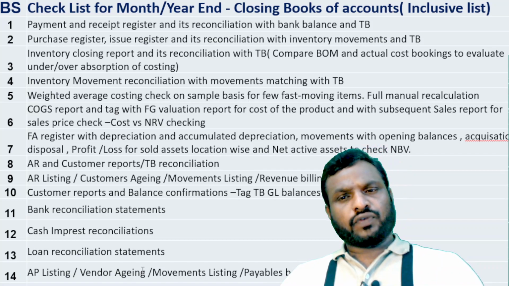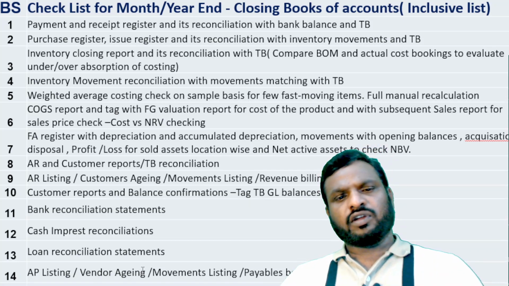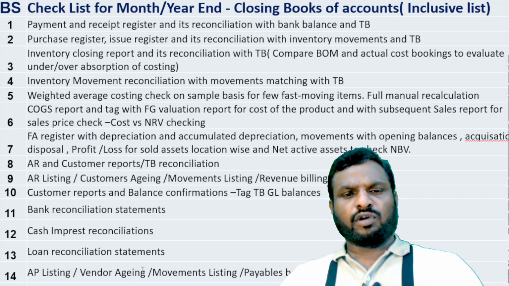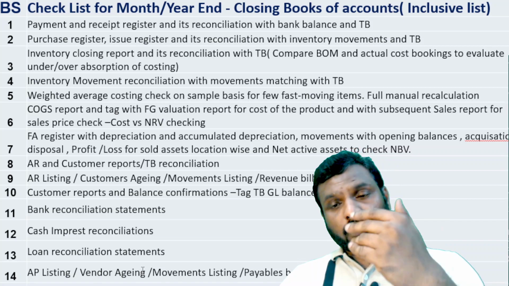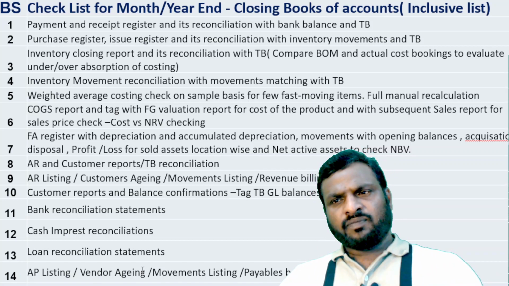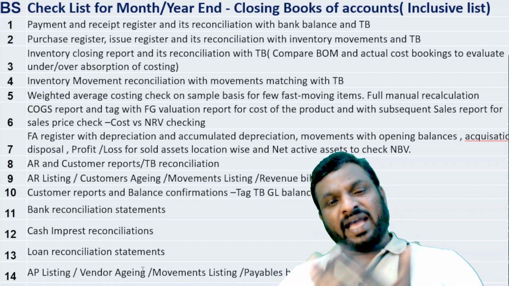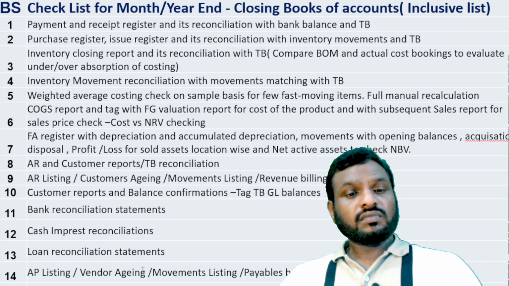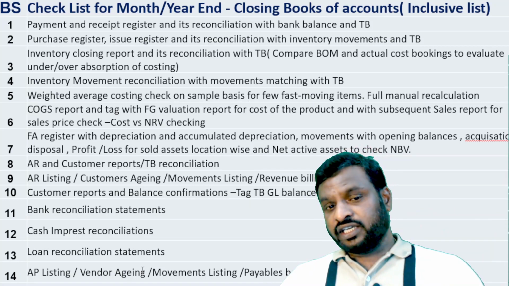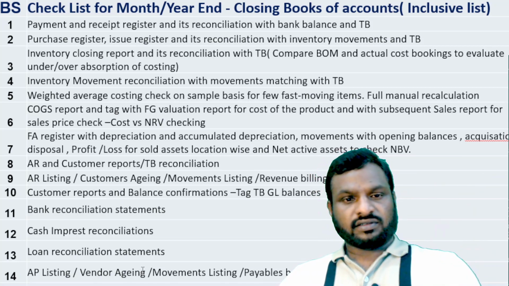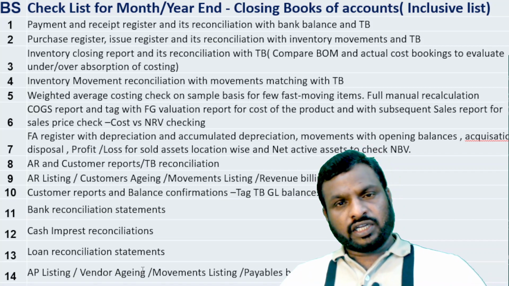Now come to the liabilities point of view. First will be non-current liabilities, for example loans, hire loans and other non-current liabilities which are going to be paid over more than 12 months. Take the loan schedule and match it with the bank confirmation report. It will match. If not matching, see the reason and post the pending item, and it will match. Sometimes the pending item can be from your side, sometimes it can be pending an update from the bank side. You inform the bank, they will update. If it is pending from your side, inform your team, they will update.